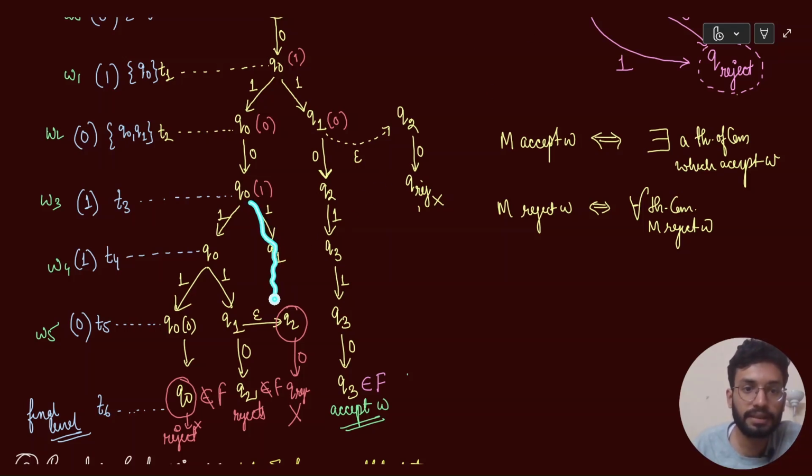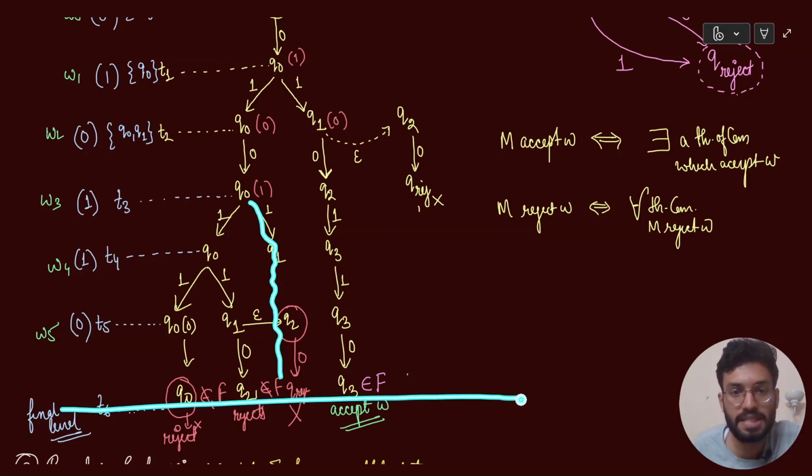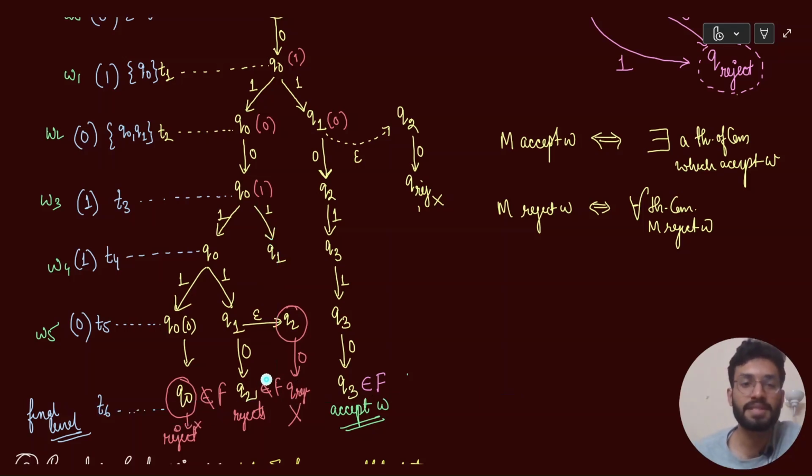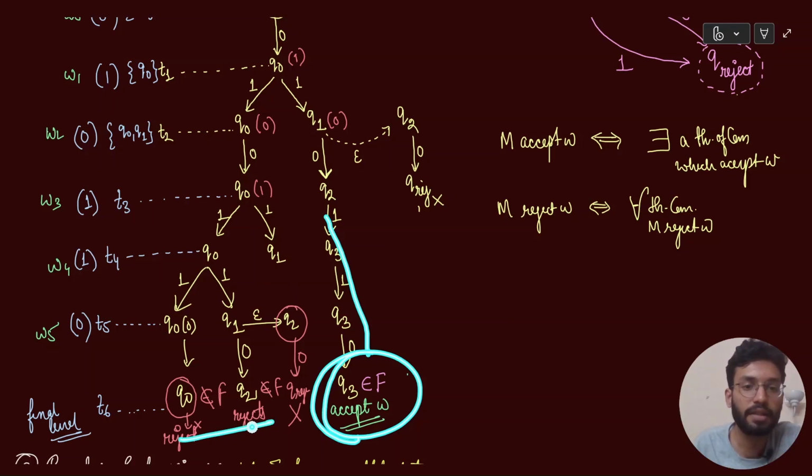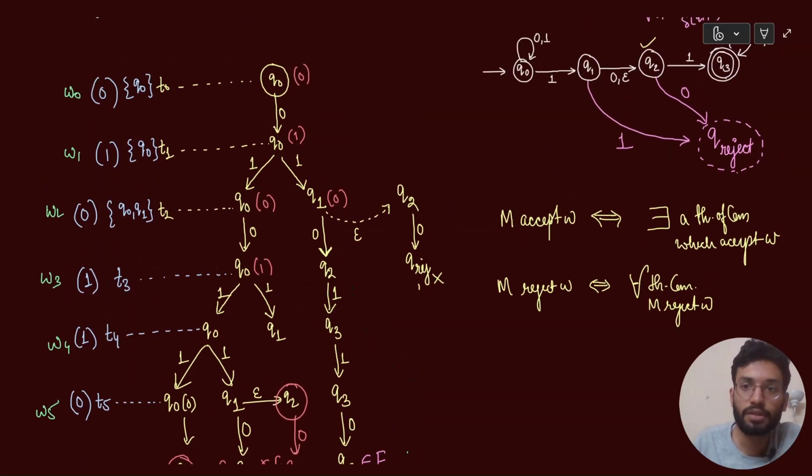So by doing this, you can bring all the threads of computation to the T6 level, and then you will find that maybe some other thread of computation might be accepting or not. I do not care because I have got a thread of computation which actually accepts, and the other threads of computation are rejecting. I do not actually care. Right, so this is how a non-deterministic finite automata computes a given string W.